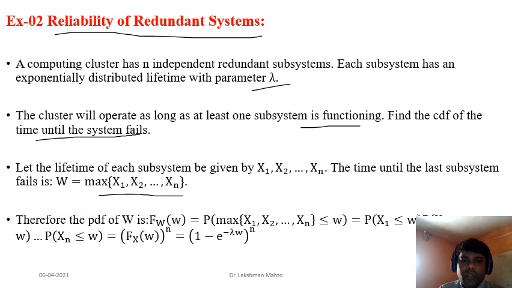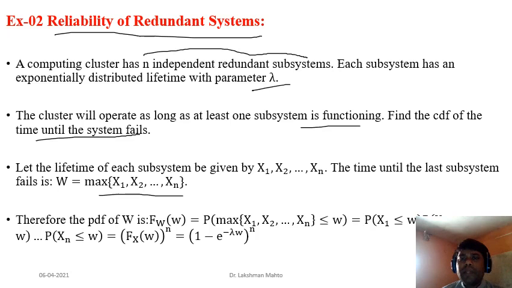What you have to do is apply the same definition of CDF that we are talking about: the probability that the maximum value is taking up to W. If the maximum xi happens to be less than or equal to W, it means each xi is less than or equal to W. So you can simply write this as a joint probability that x1 is less than or equal to W, x2 is less than or equal to W, and so on. But it is already given that each subsystem is independent.